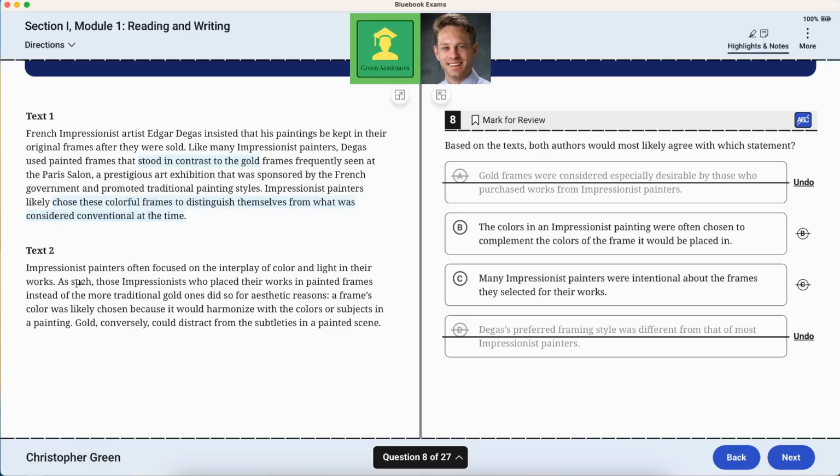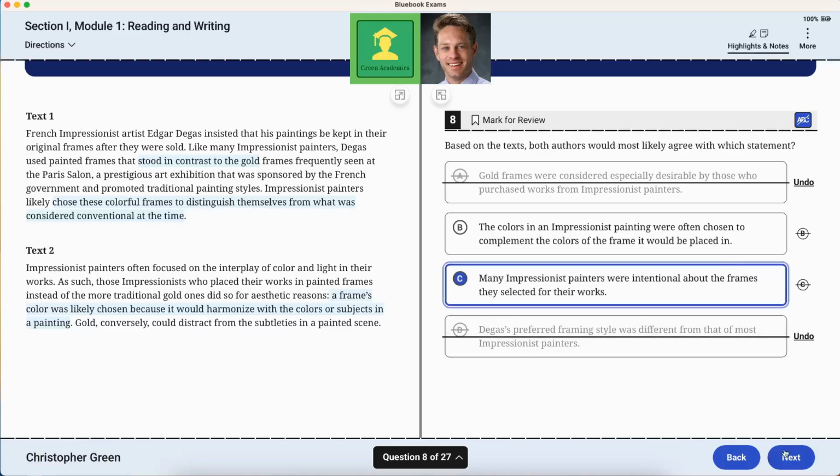Let's look at 2. A frame's color was likely chosen because it would harmonize with the colors of subjects in a painting. So this, in text 2, matches with B, but I don't believe that text 1 mentions complementing the colors between the painting and the frame itself. So I believe it's C, which is the more general one. They were intentional about the frames they selected, right?